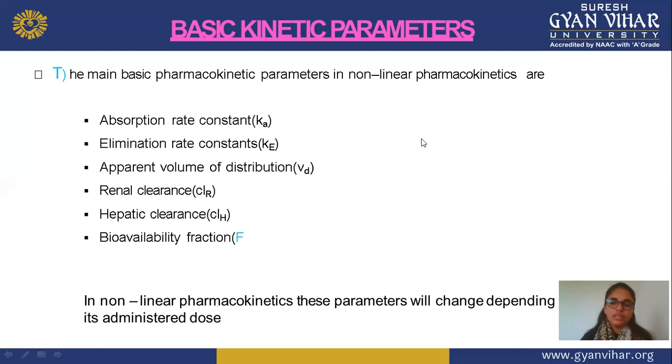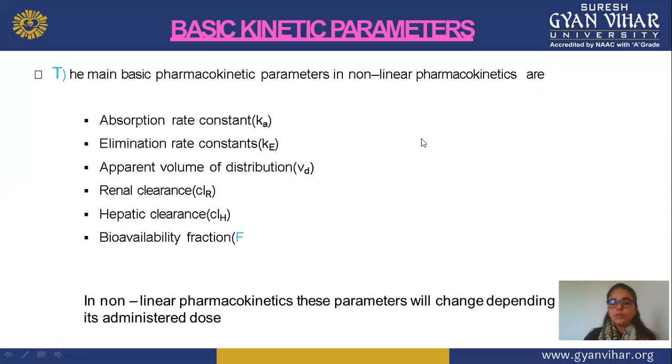And in this we only consider the amount of a drug that is excreted and cleared out through the hepatic route. Next is bioavailability fraction. In this, we check the fractional amount of a drug that is bioavailable in your body or at a specific site. So the bioavailability of a drug is checked by the bioavailability fraction F.